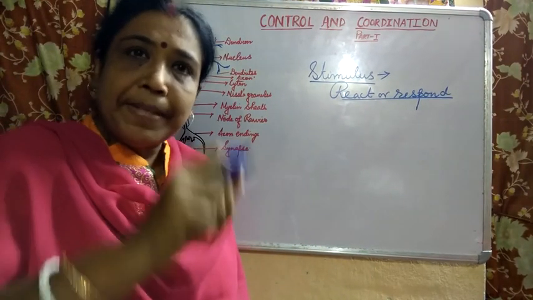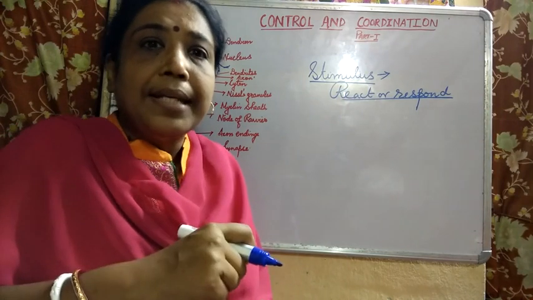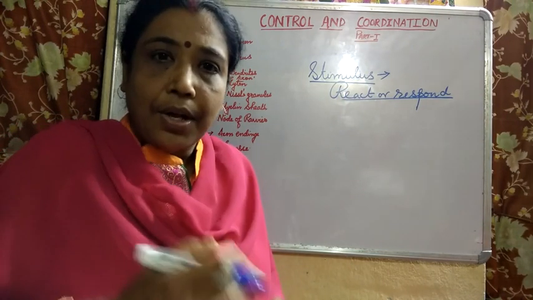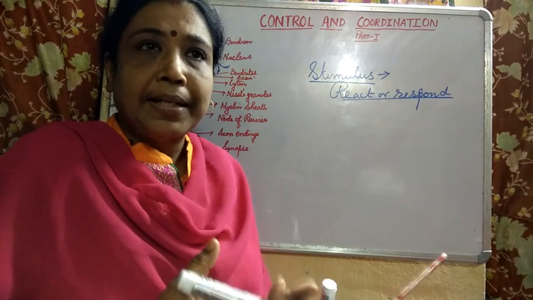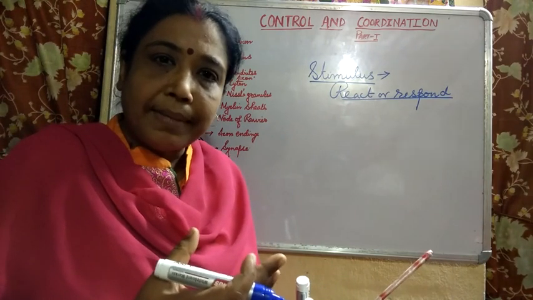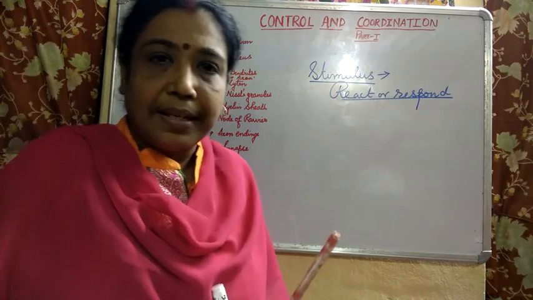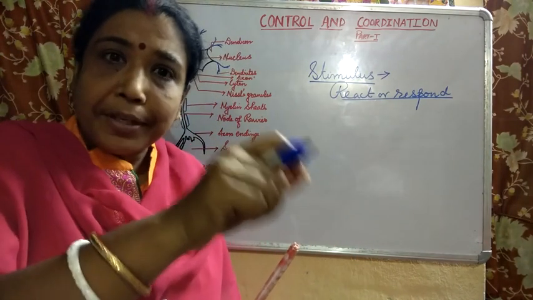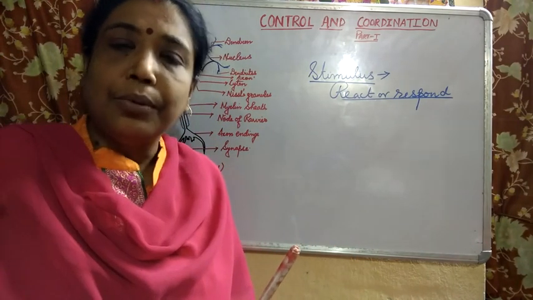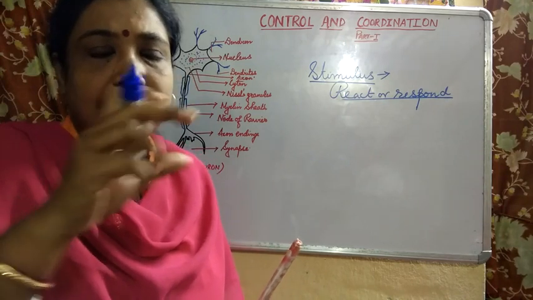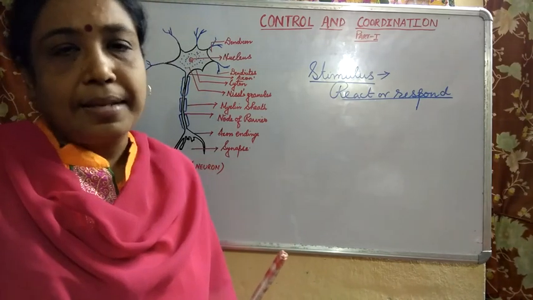Suppose someone pinches you and you immediately start screaming, or mama gives you a glass of hot milk, unknowingly you touch the milk and then you start screaming. So that hot milk which is causing you to scream or shout is actually the stimulus.